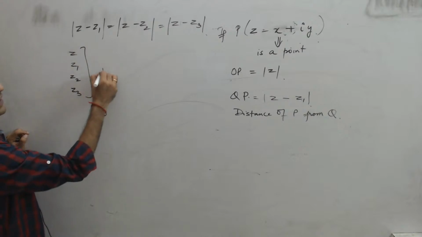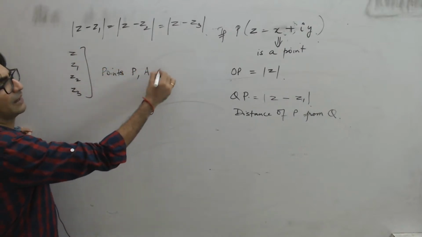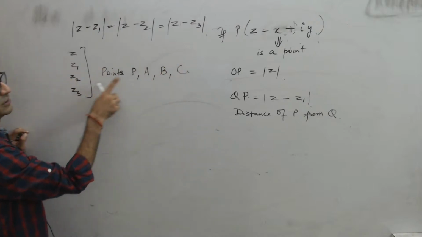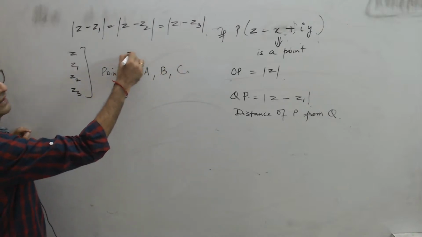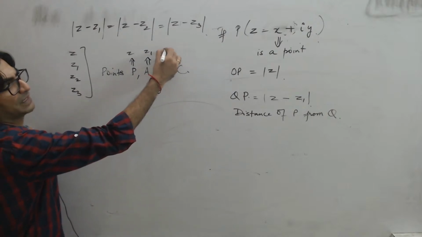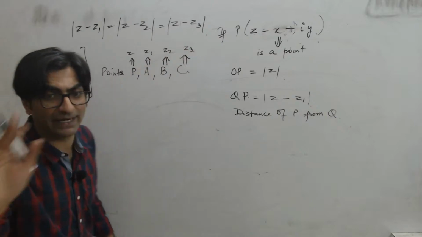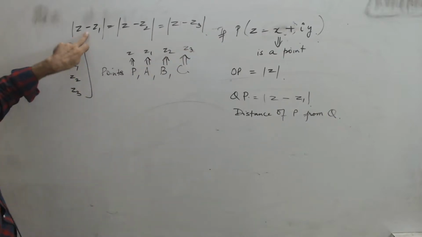All of these will be points. So let me name the points. P, A, B, and C are the points. P represents Z, A represents the point Z1, B represents the complex number Z2, and C represents the complex number Z3. Correct?